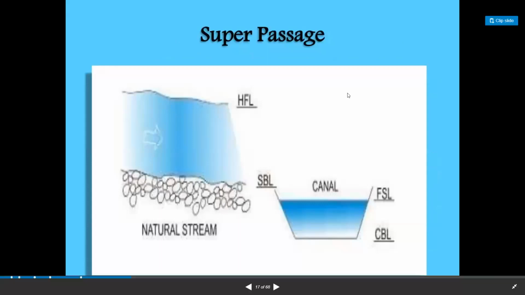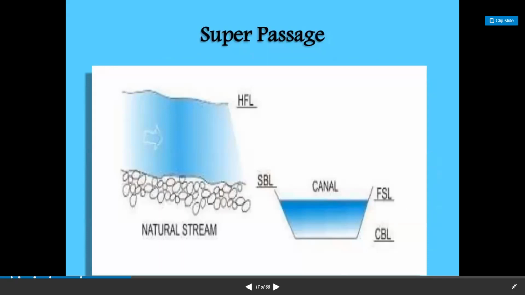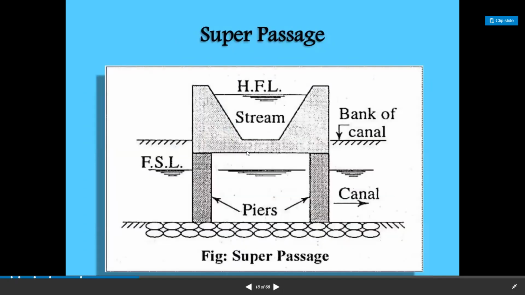So this is the super passage. The canal is below. So this is the full supply level of the canal. There is a clear gap between the bed level of the stream and the full supply level of the canal. So the structure suggested is super passage. This is the stream.